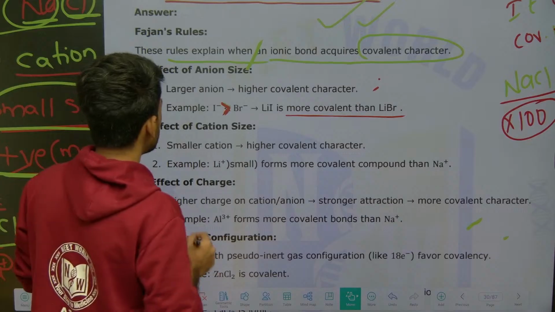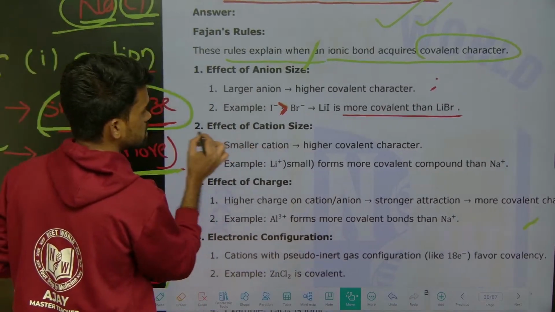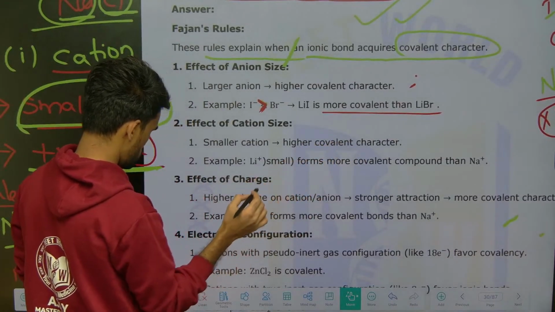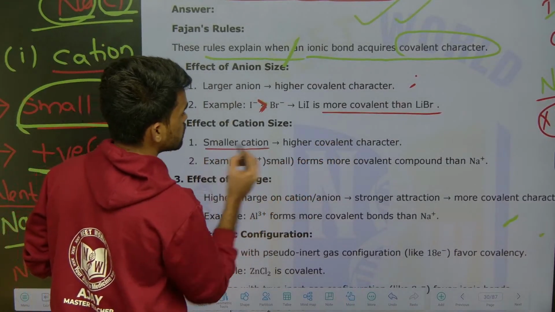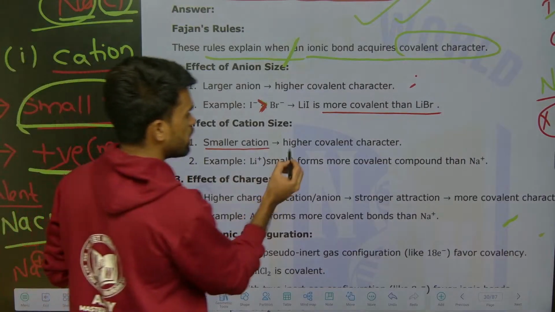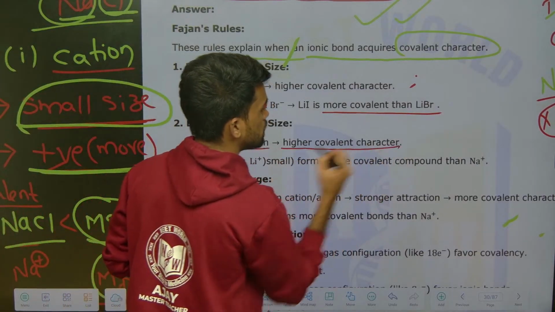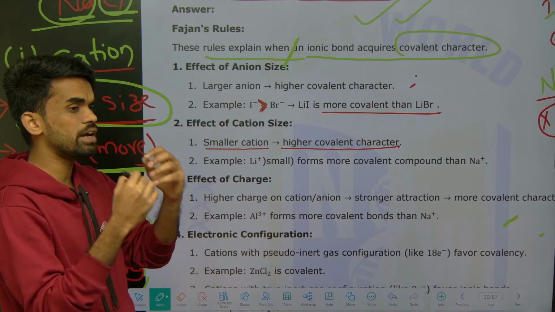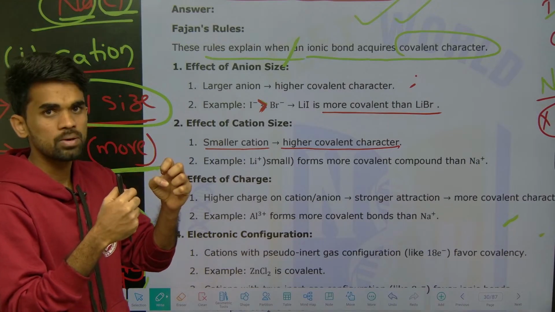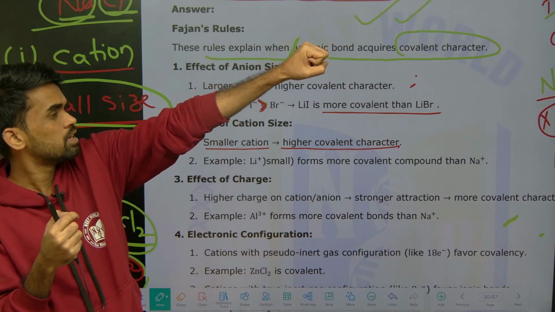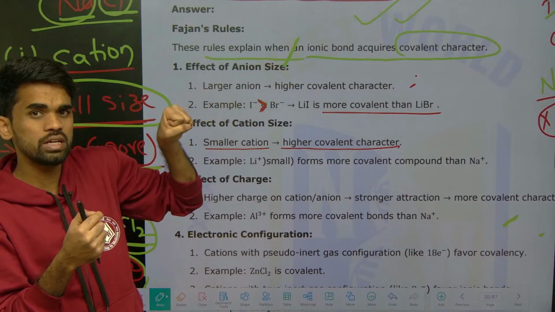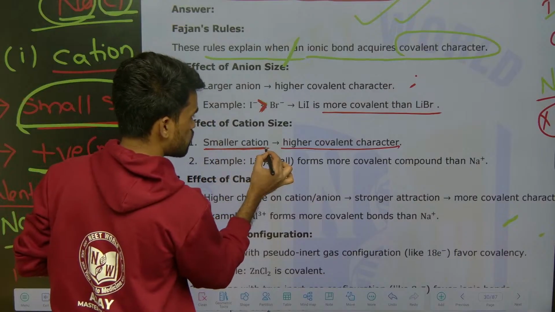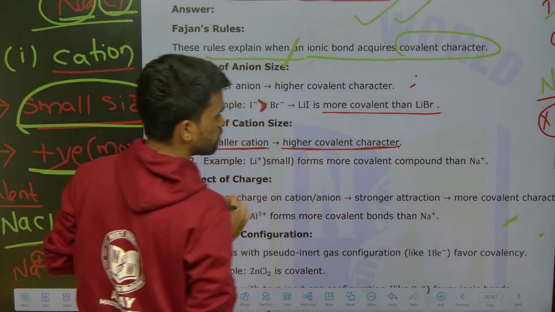Okay, then next, what is the effect of cation size? Just see here. The cation size should be small, so it results in more covalent character. Why? Because a small cation has more positive charge, therefore the cation has more polarizing power. It will attract the electron cloud of the anion more effectively, which results in covalent character. So the smaller the cation, the higher the covalent character of that compound.